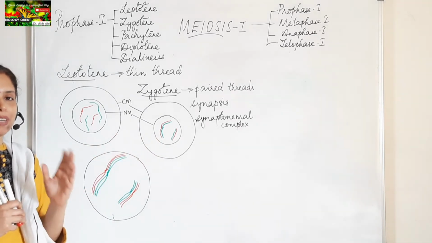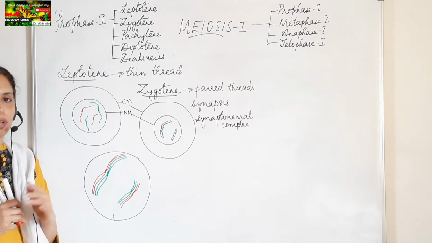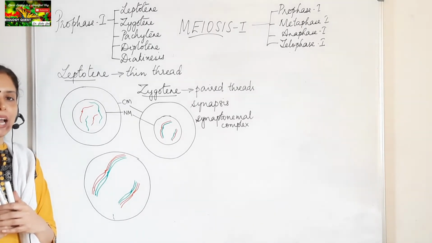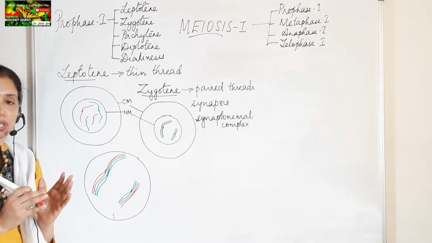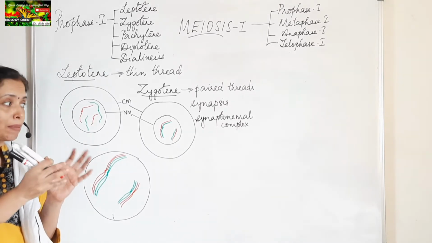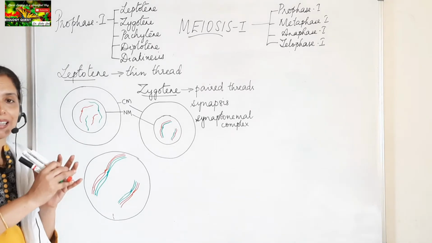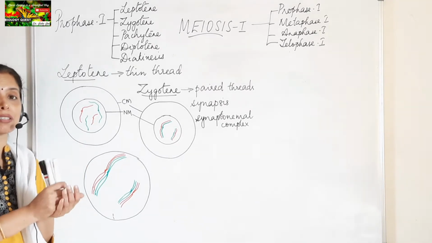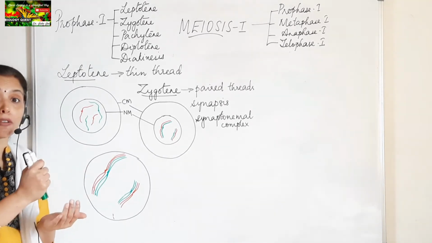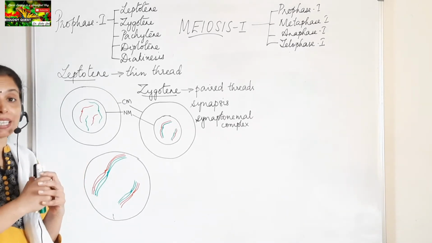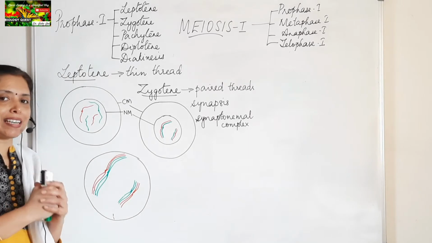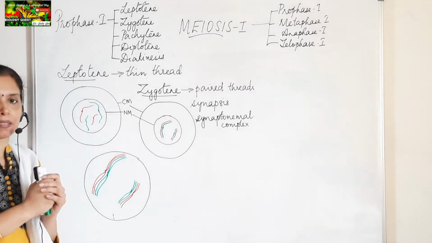Each chromosome will have two arms joined at the centromere, and the homologous chromosomes will come and lie close together. This coming and lying close together of the homologous chromosomes is called synapsis or pairing, and synapsis is brought about by a certain proteinaceous complex called synaptonemal complex.